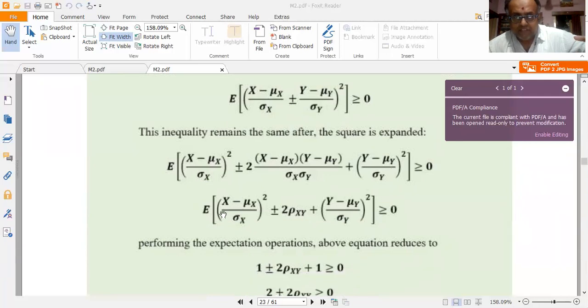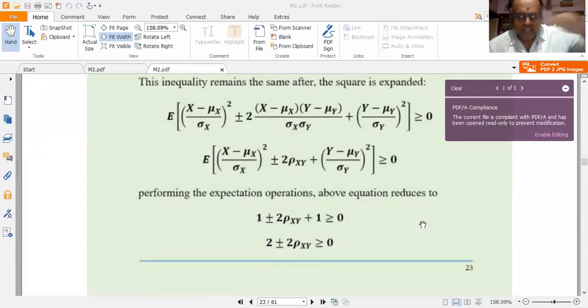Or taking LCM, I'm simplifying. I have expected value of x minus mu x by sigma x the whole squared plus or minus 2 rho xy plus y minus mu y by sigma y the whole squared greater than or equal to 0. Now I shall perform the expectation operations, and further simplification leads to this expression.